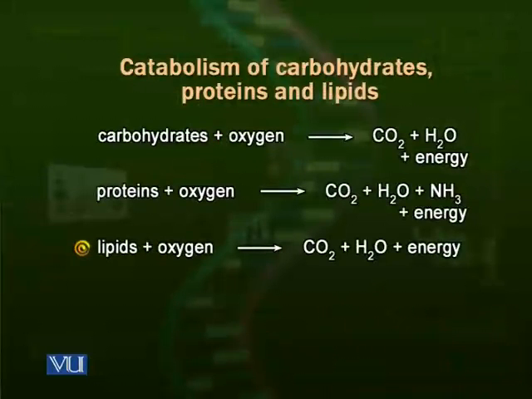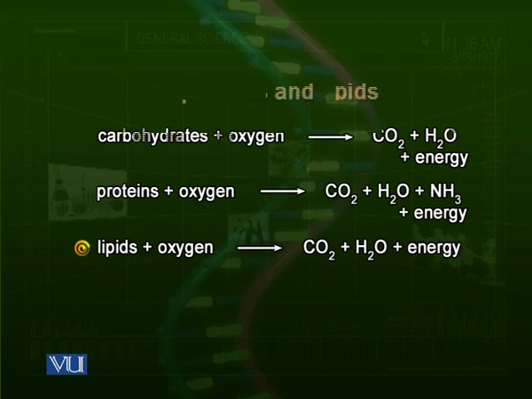Energy is useful for the body. The body utilizes energy for its anabolic reactions and all the functions. But carbon dioxide, water and ammonia, as we observe in all three reactions with carbohydrates, proteins or lipids, are the waste products produced. If these reactions go on and these metabolic byproducts are not removed, they will accumulate inside the body, and their accumulation is dangerous or hazardous for the body.